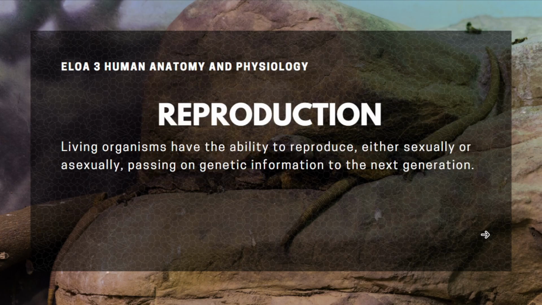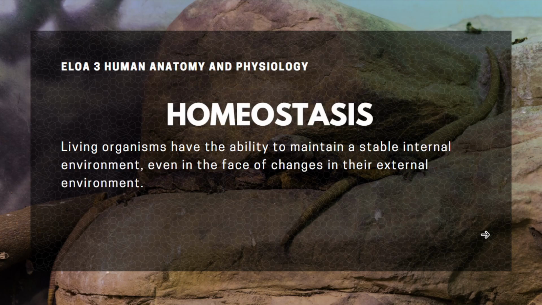Reproduction. Living organisms have the ability to reproduce either sexually or asexually. By that process, they can pass on their genetic information to the next generation. And lastly is homeostasis, where living organisms have the ability to maintain a stable internal environment, even in the face of changes in their external environment.